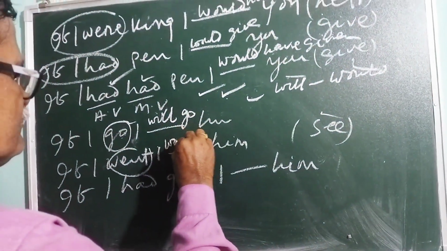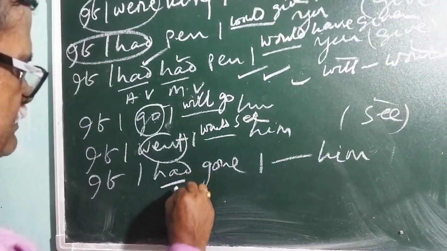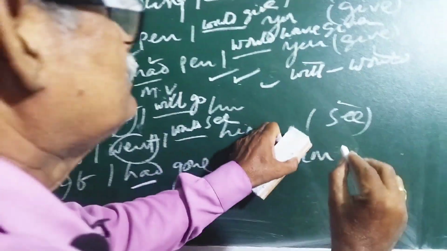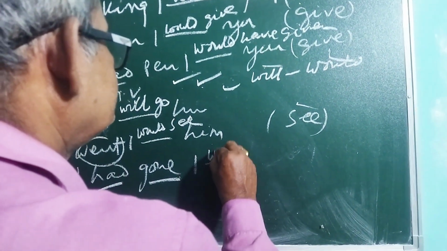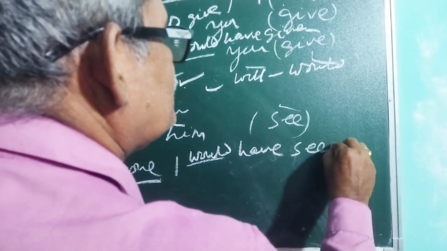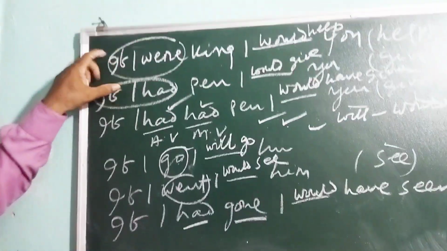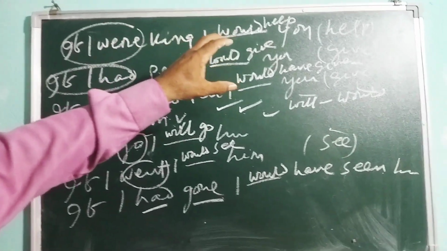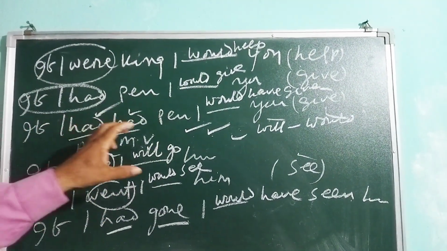So here "would." Then see: auxiliary verb, main verb. Auxiliary verb, main verb means "would have." So this will be "would have," and after "have" your third form: "seen him." So remember, once again I am telling you, if I had, "would" plus the basic form of the verb: would give, would teach. If I had a pen, means "would have given."